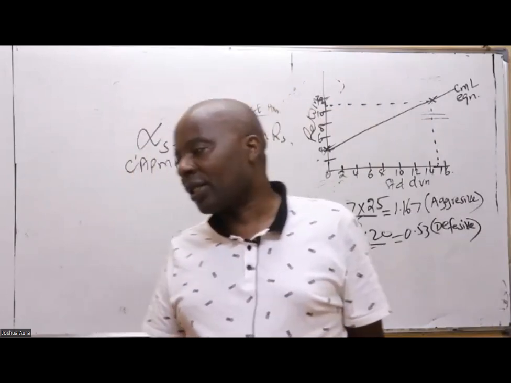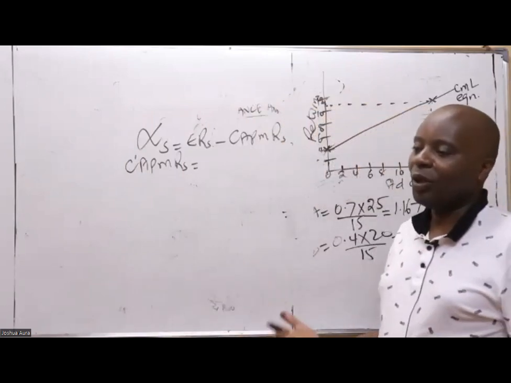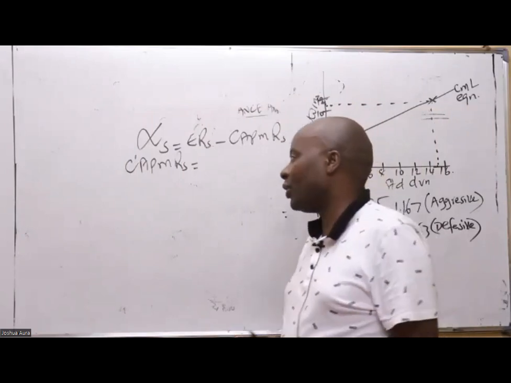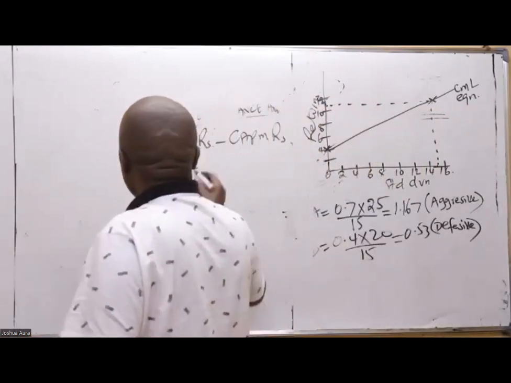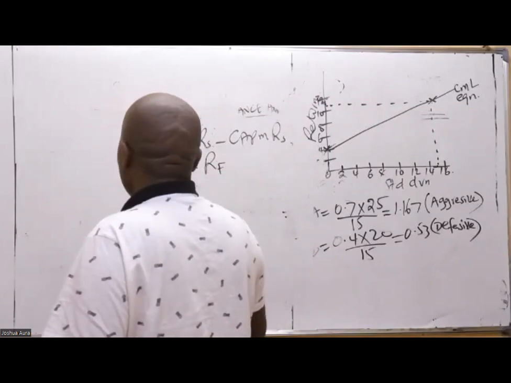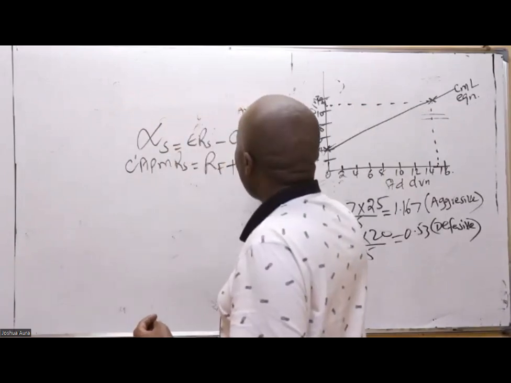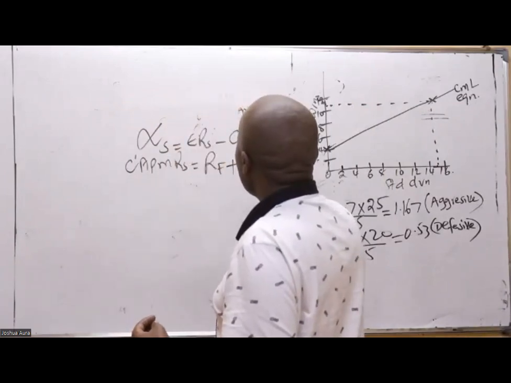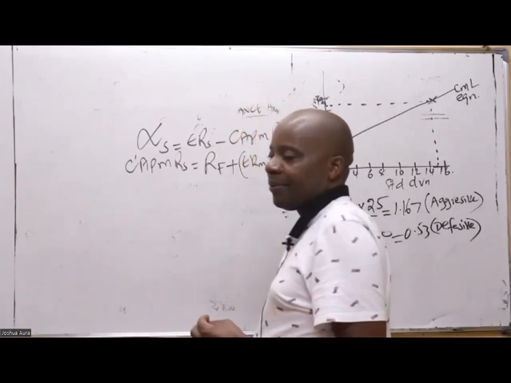Thank you so much. You are gold. You are so special to me. You're able to remember most of these things. But CAPM must always start with risk-free. Must always start with risk-free. So plus risk premium. The risk premium is the market return minus risk-free. Multiply this with the beta of the security.